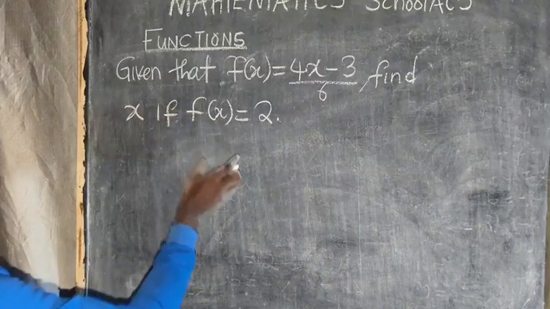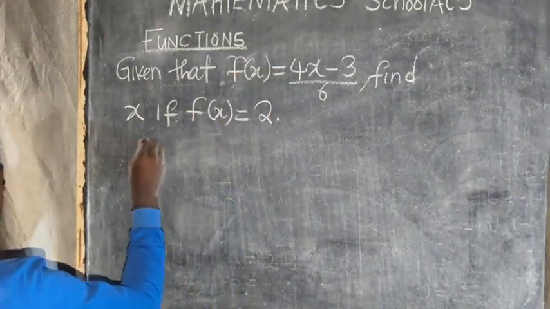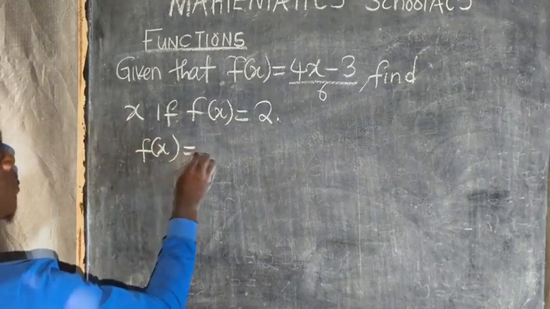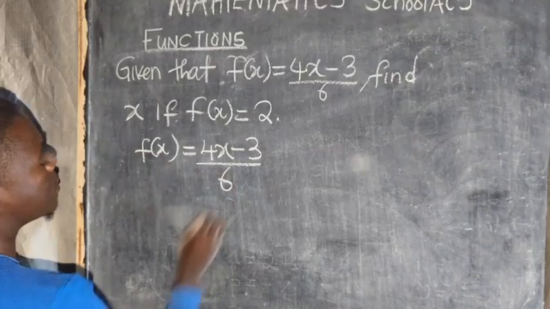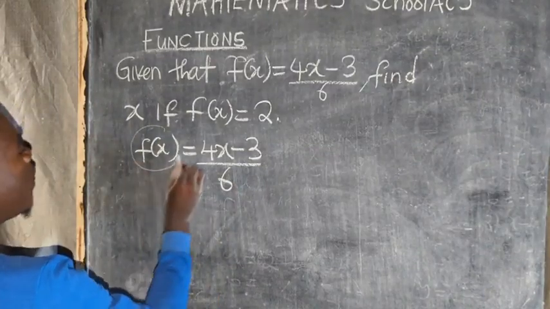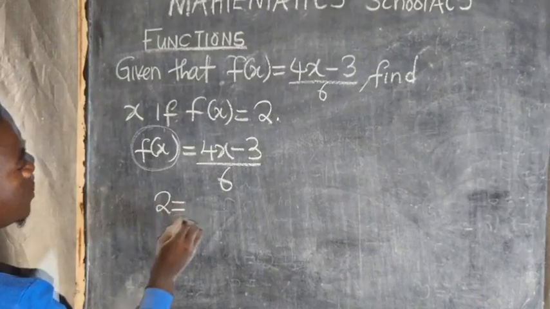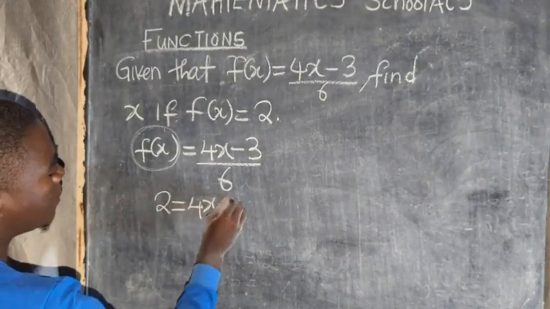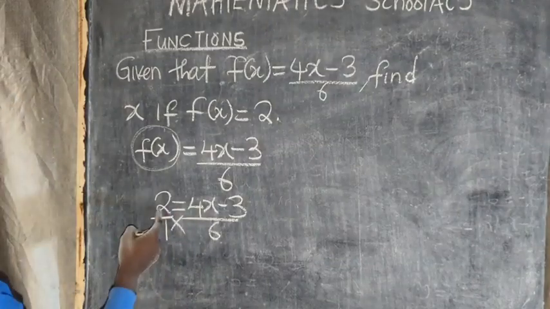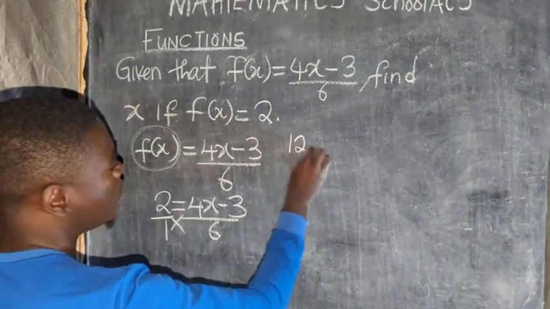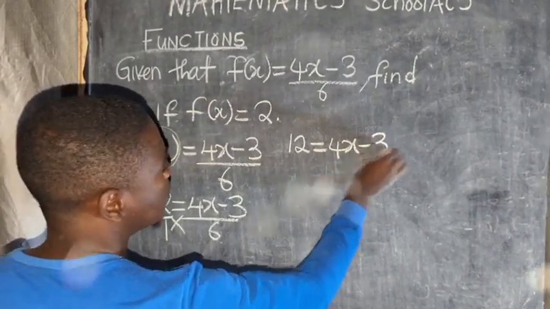The first thing you need to do, you're just following instruction. So f of x is equal to 4x minus 3 over 6. You are told that f of x is equal to 2. So you put a 2 here and say this is equal to 4x minus 3 over 6. Over 1, you cross multiply. 2 times 6, that is 12, which is equal to 4x minus 3.